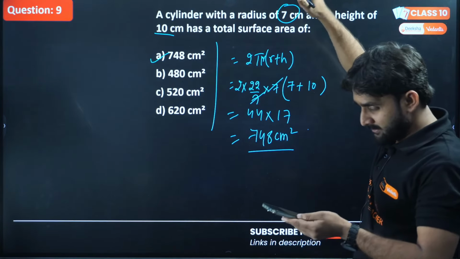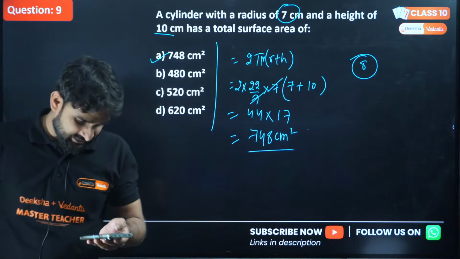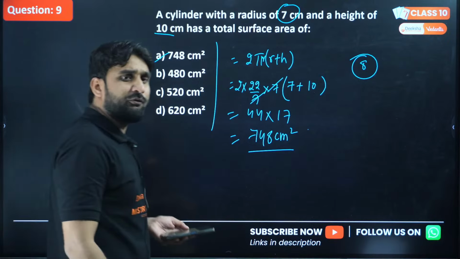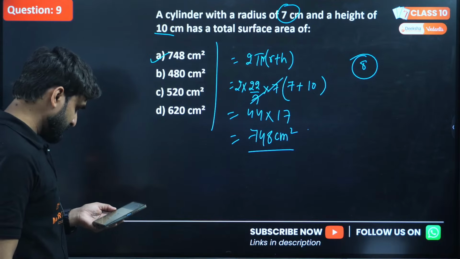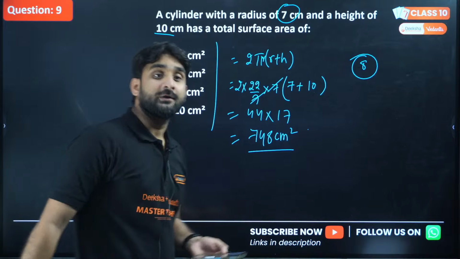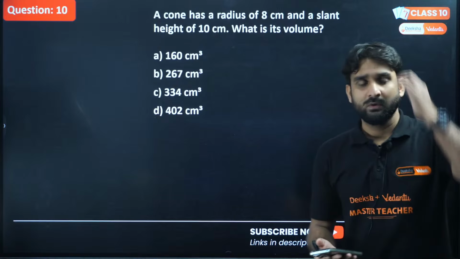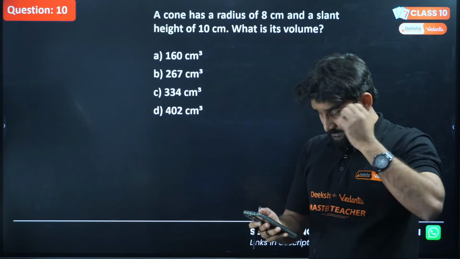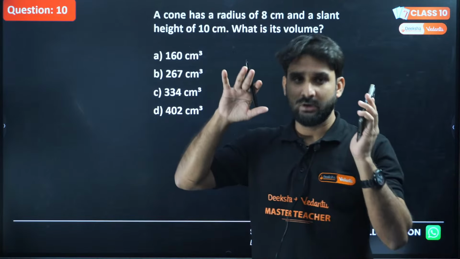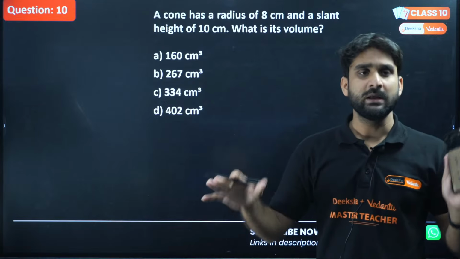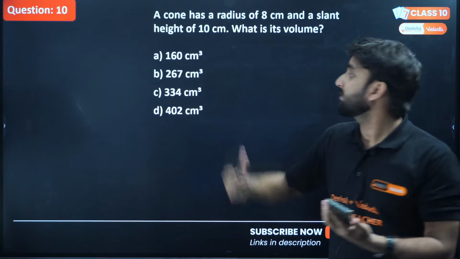Question number 10. Superb, Sneha Jaiswal. I'm waiting for the others' response. Okay, so let's move to the next question. Question number 10. Solve this question, guys. If any one of you is still having a problem and is not able to solve the question, don't worry, guys. I'm here. I will solve the question. I'll give you complete clarity on how you can solve it, and what the concept behind the question is.